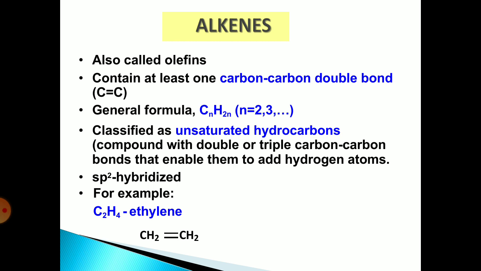The general formula is CnH2n where n is equal to 2, 3, 4, and so on. Classified as unsaturated hydrocarbon, compounds with double or triple carbon-carbon bonds that enable them to add hydrogen atoms. It is an sp2 hybridized compound. For example, C2H4, that is ethylene.